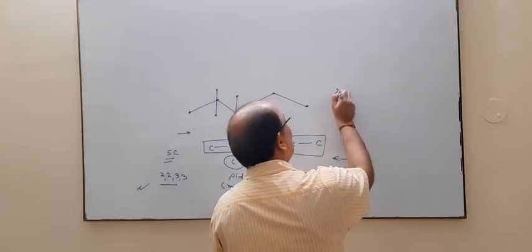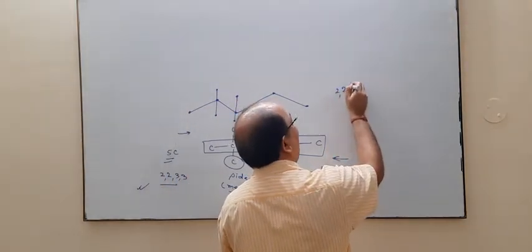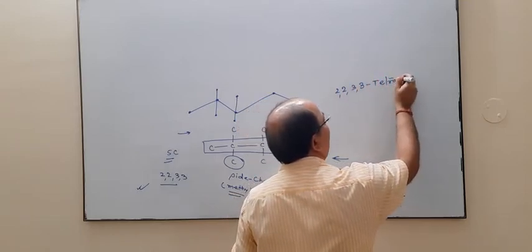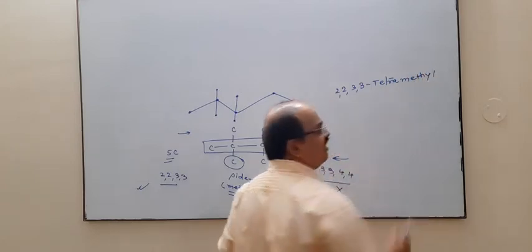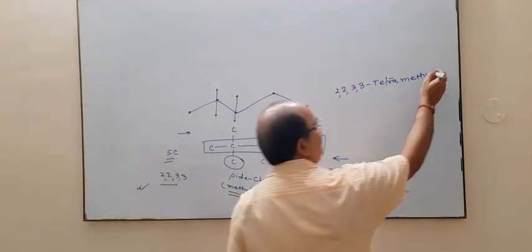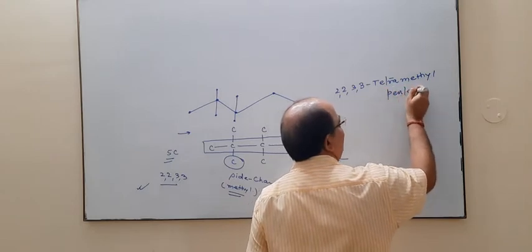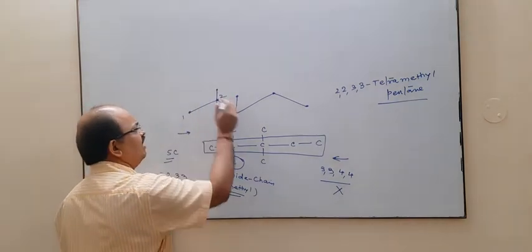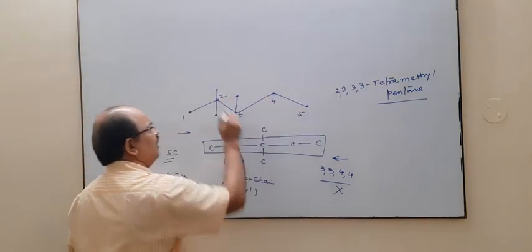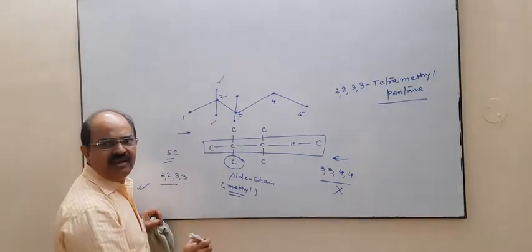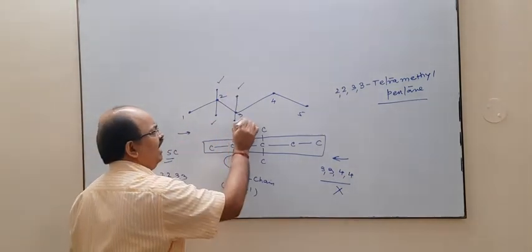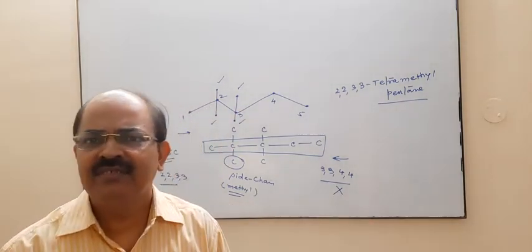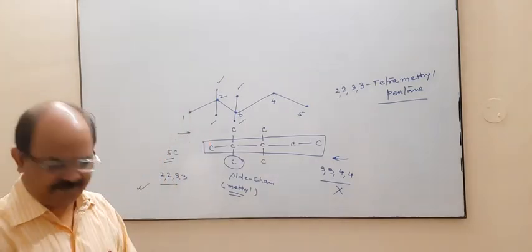It is your 2, 2, then we have 3, 3. Since there are 4 methyls, what do we write? Tetramethyl. It is your tetramethyl. Since there is no space, I am writing here. It is tetramethyl pentane. 2 has one methyl, 2 has another methyl, 3 has one methyl, 3 has another methyl. So it is 2,2,3,3-tetramethylpentane. It's very easy. It's not difficult.